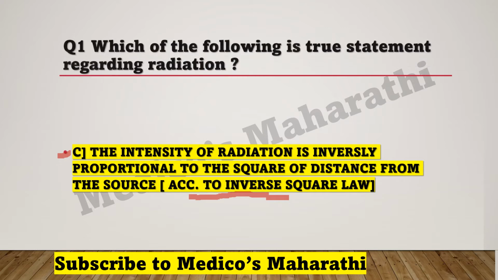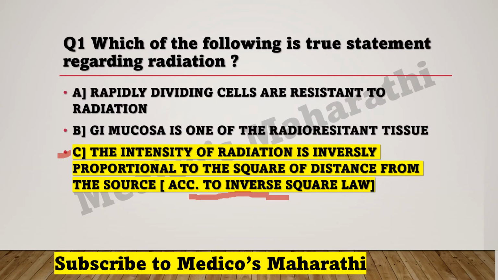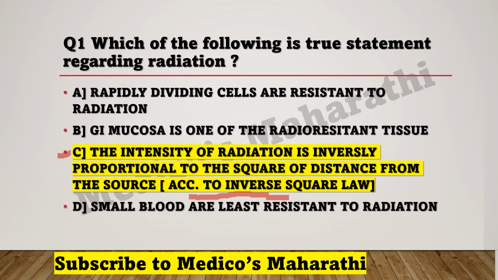What about the other statements? Rapidly dividing cells are resistant to radiation. No, it's incorrect. It is half correct. GI mucosa is one of the radioresistant tissues. It's also incorrect. Small blood cells are least resistant to radiation. It is also incorrect. So let's see how we can correct these incorrect statements.